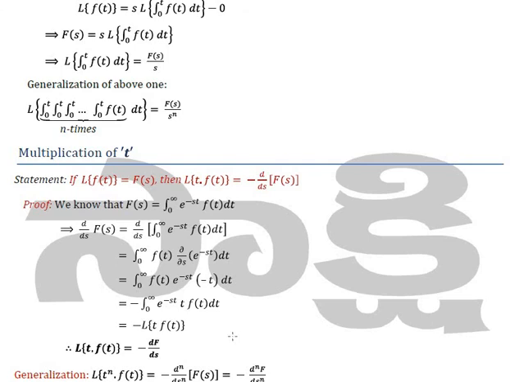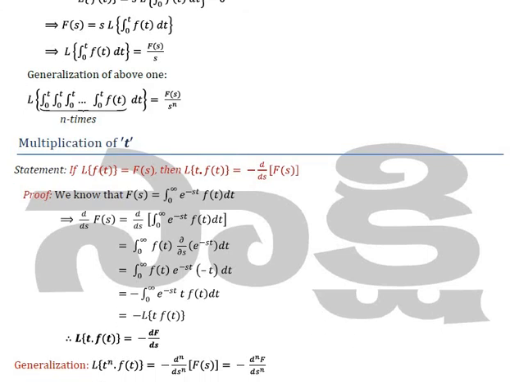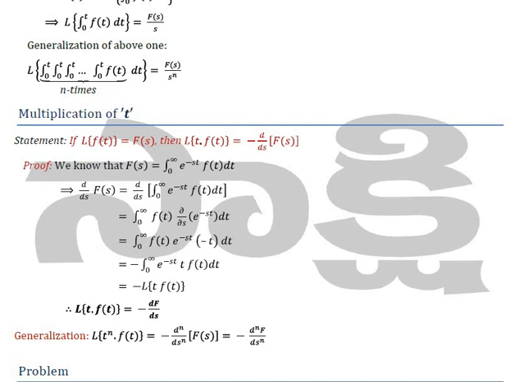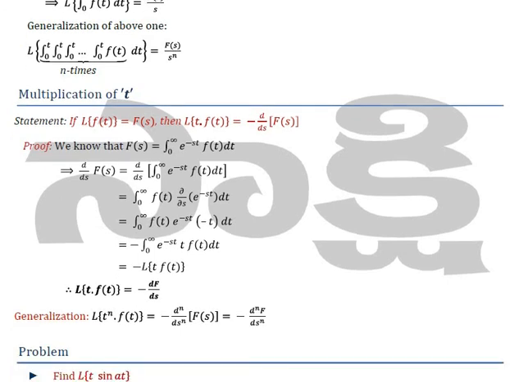Okay, because in the final line you will have minus integral from 0 to infinity of e to the power minus st into f(t) dt. What is your f(t)? f(t) is nothing but t f(t). So finally you will have L of t f(t) equal to minus d/ds of F(s), that is, the ordinary derivative of F(s) with respect to s.